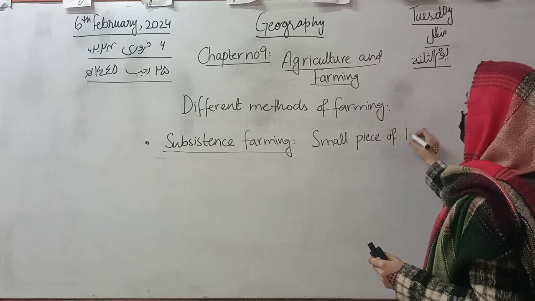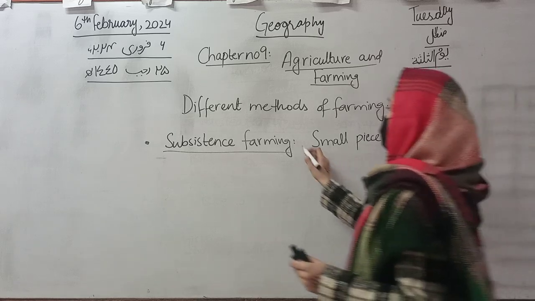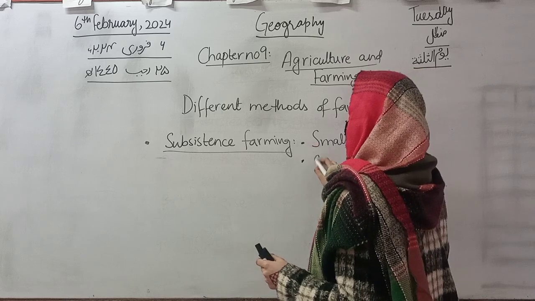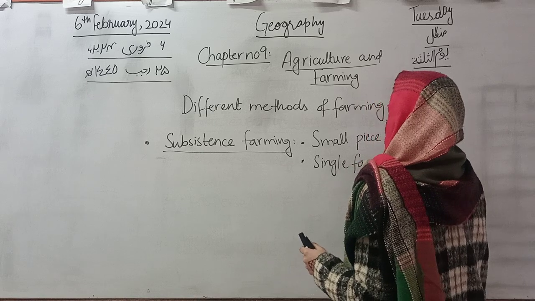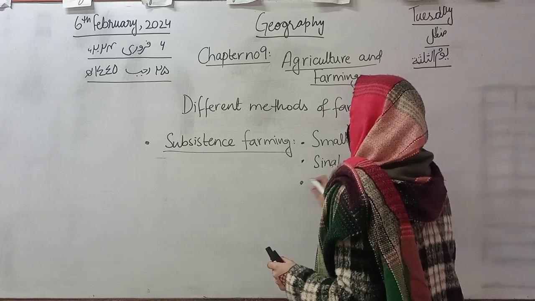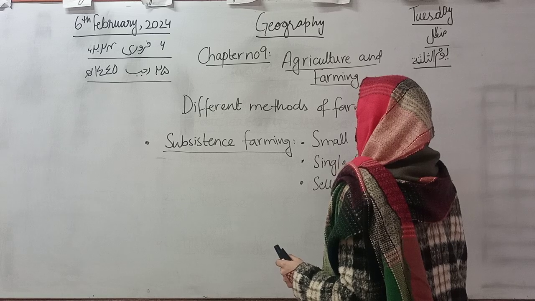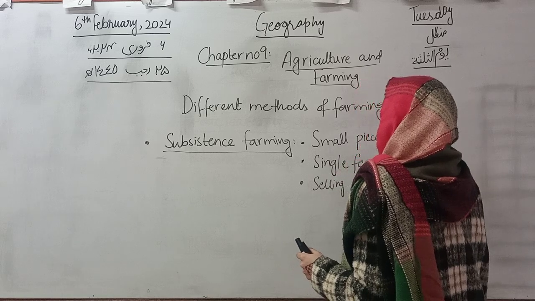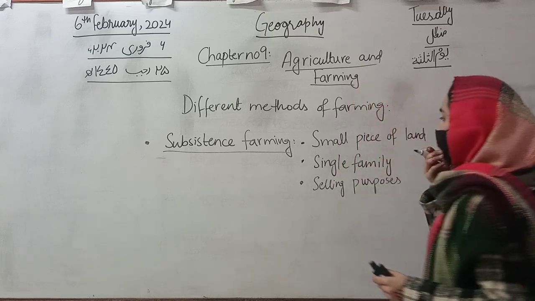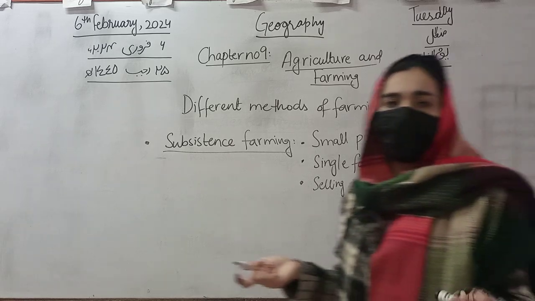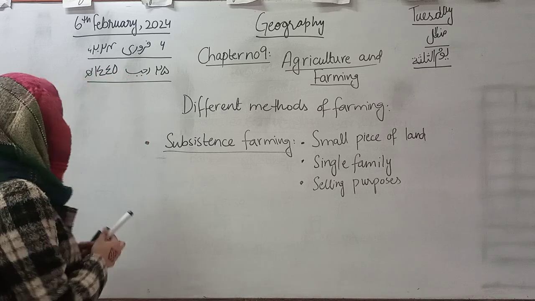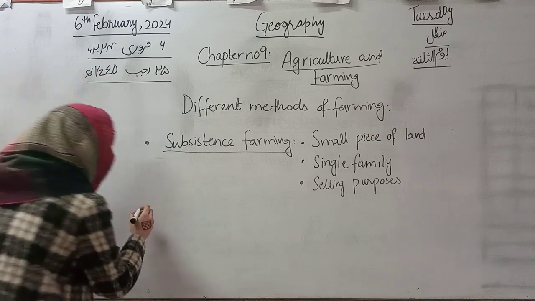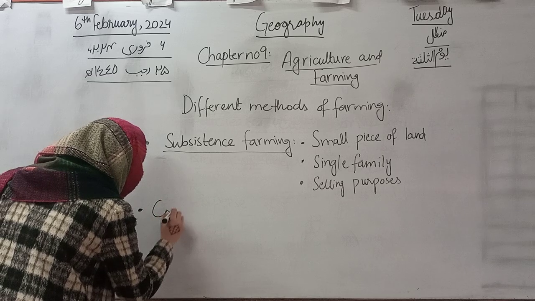Small piece of land, and just for a single family, just to feed a single family, and not for selling purposes. So subsistence farming is the one which is done on a small scale. And what does commercial mean? Commercial farming.